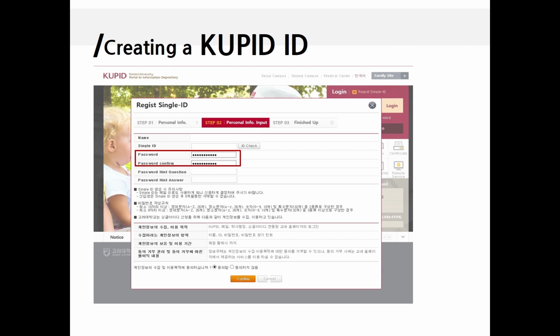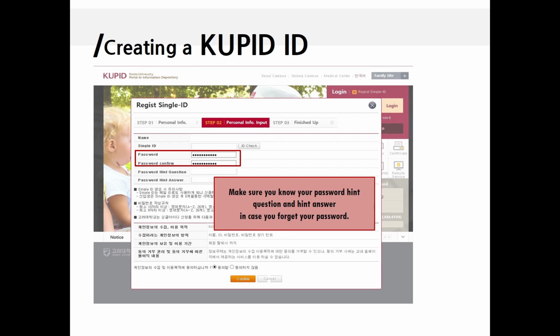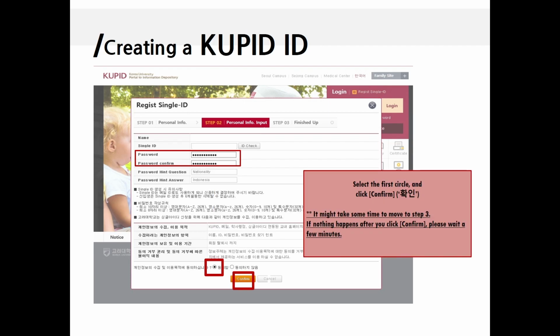And in the password hint question and answer column, you can put your own question and answer that you can easily remember in case you forget your password. For example, you can write name of my middle school, and the answer would be secret to others.